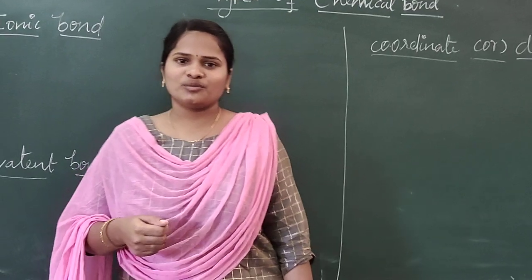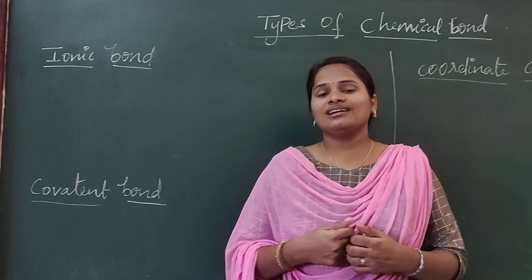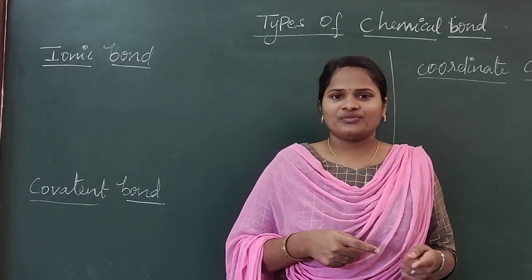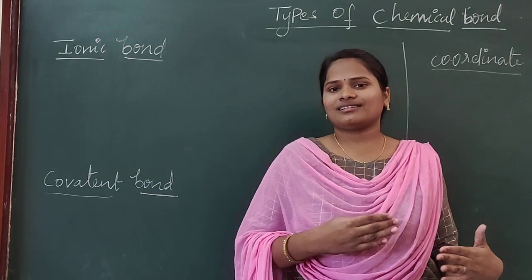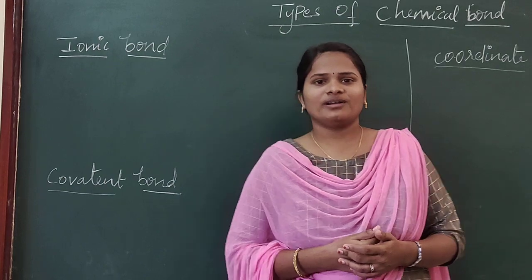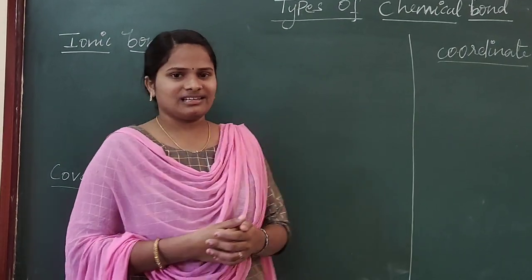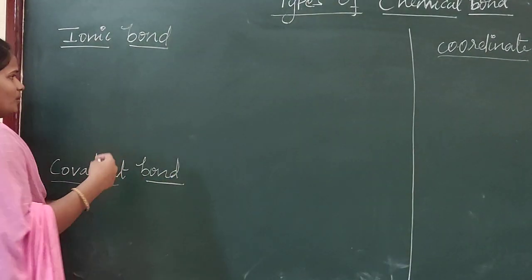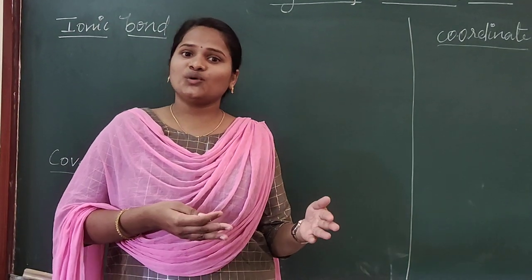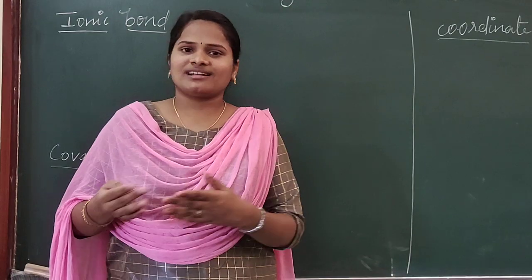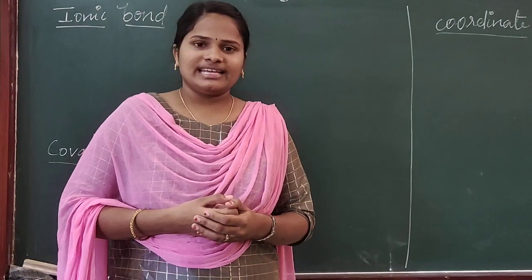First of all, ionic bond means the bond which is formed by transferring of electron. In between two atoms, if a bond is formed by transferring of electron, then it is known as ionic bond. I'll give an example, then you will understand it very clearly. Usually ionic bond will form between metal and non-metals. We know very well that metals always will lose electron and non-metals always will gain electron.